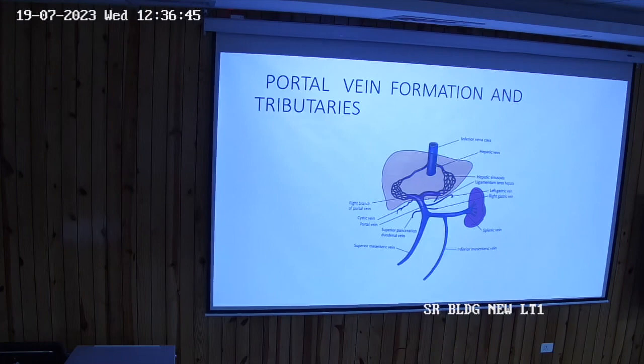From the placenta, supposing this is the placenta, blood is coming to the which branch? The left branch of the portal vein, okay? And from here it should break up into sinusoids and go into the hepatic vein and then into the inferior vena cava. But that does not happen.